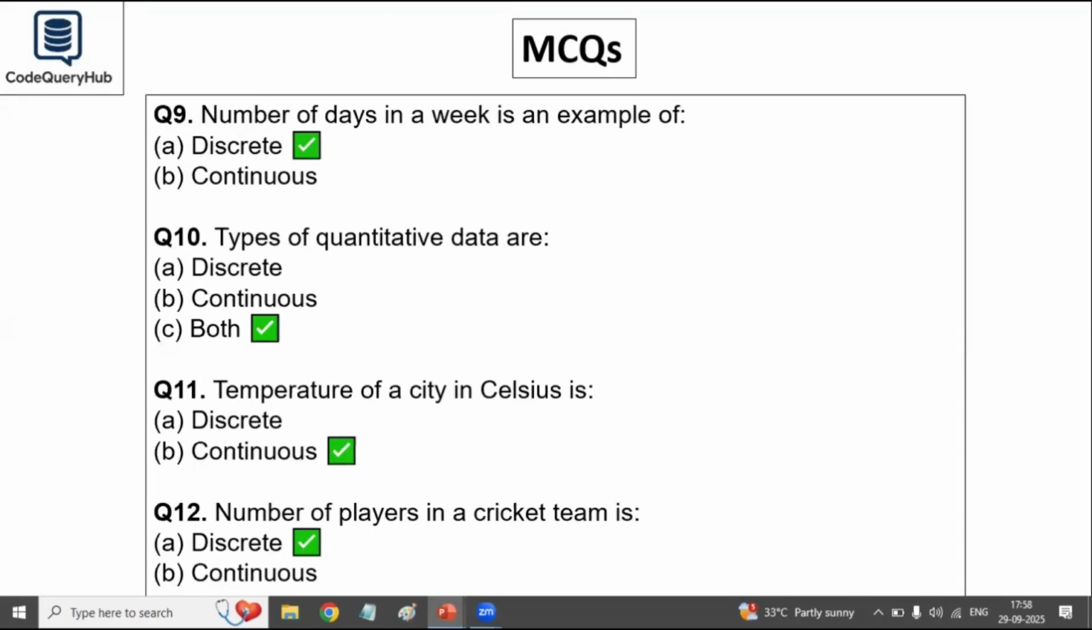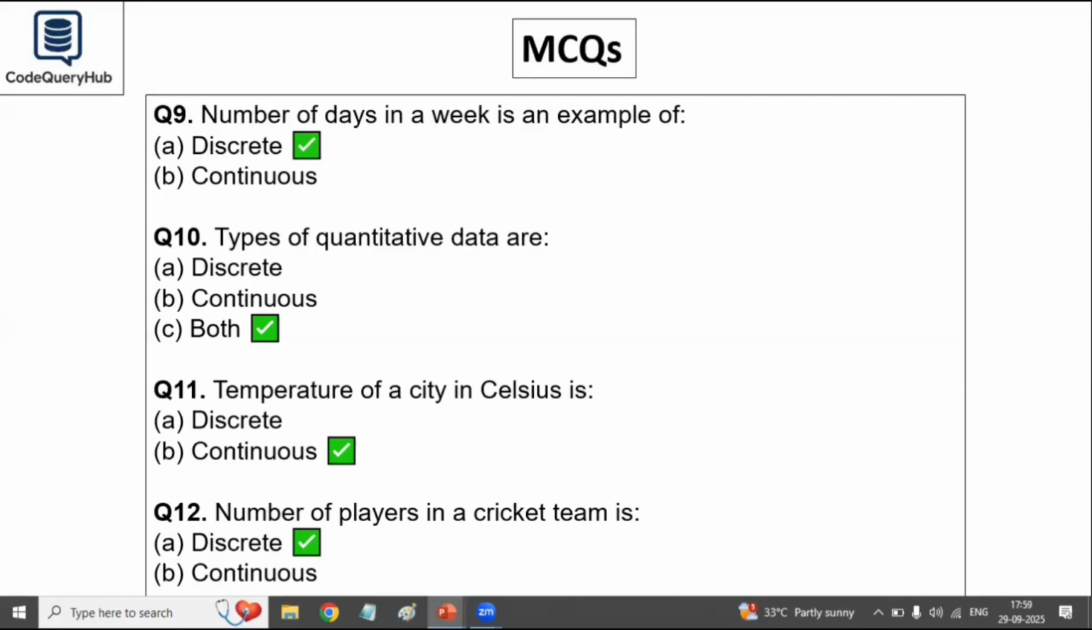Now some examples from our daily lives. Number of days in a week is an example of what? It is a fixed number, like we all know, the number of days is always 7. So it's an example of discrete data. Types of quantitative data are discrete, continuous, or both. I already told you quantitative data is subdivided into two types, discrete and continuous. So the answer is both.